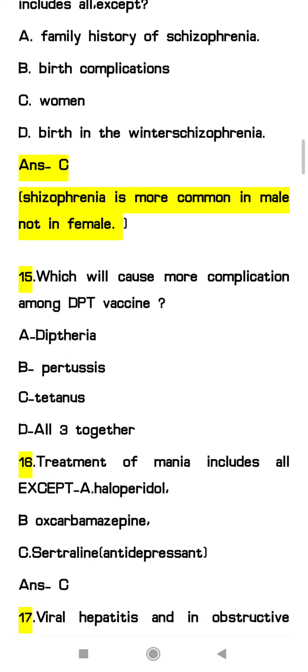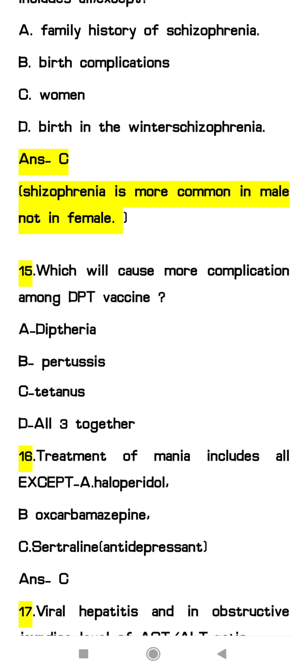Next question, 15th, which vaccine among the DPT vaccine will cause more complications? Option A, diphtheria; B, pertussis; C, tetanus; and all three together. According to my view the answer will be pertussis. It causes some neurological complications, which are seen in case of pertussis.